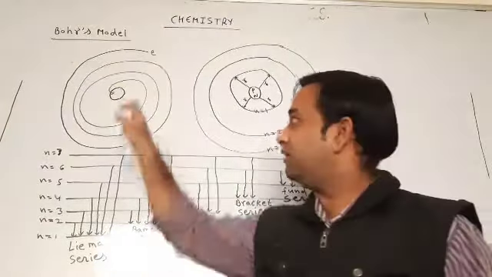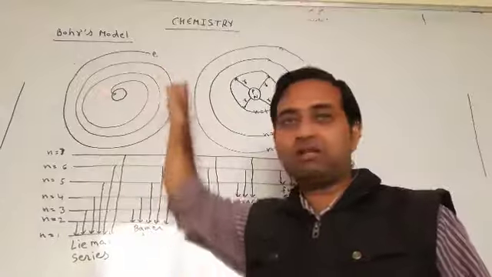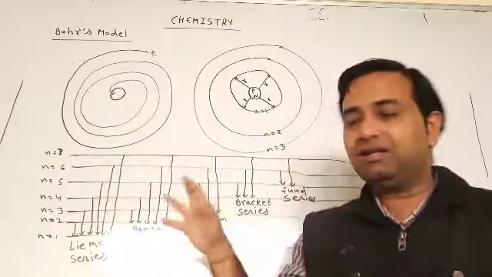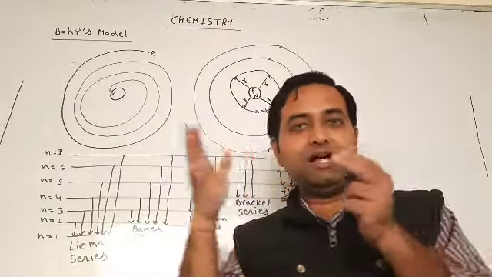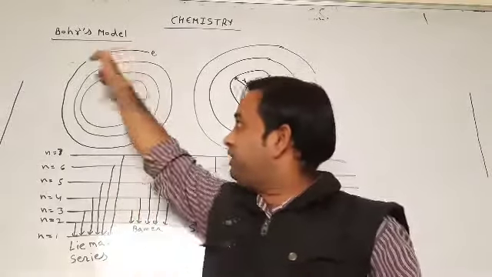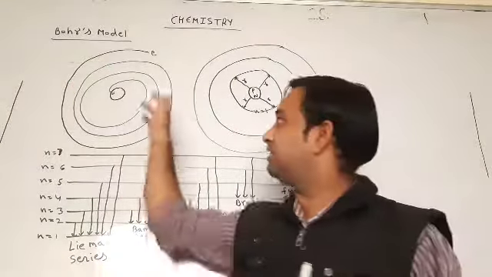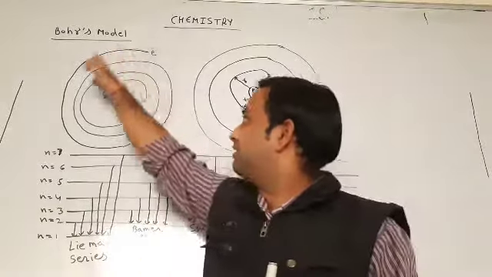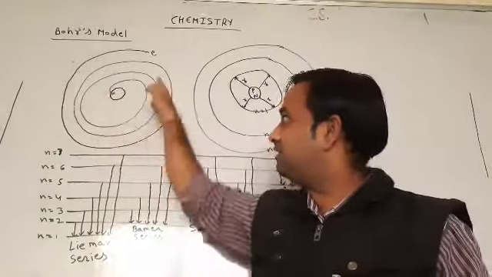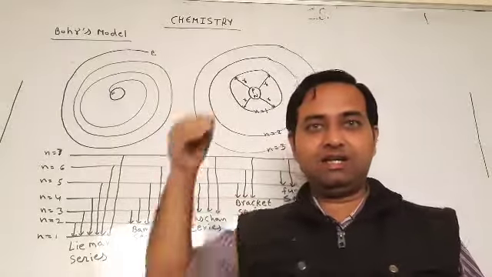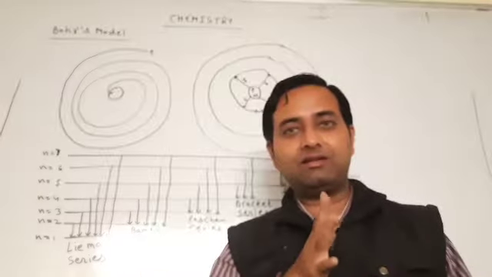First one is, if the electron is doing circular motion around the nucleus, then it always releases energy, and every time its orbit becomes shorter. Then it moves like this, and finally reaches the nucleus.